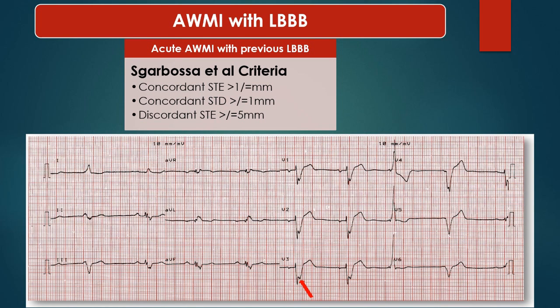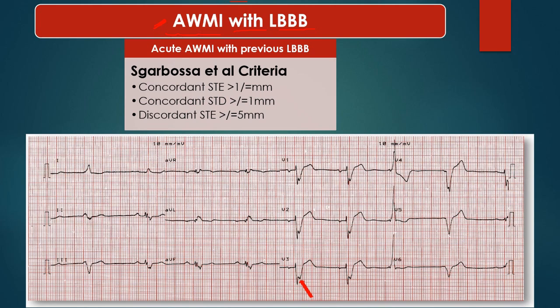Now here comes an important question: how will you diagnose anterior wall MI with left bundle branch block? We know that anterior wall MI is seen in leads V1 to V6, and left bundle branch block is also seen in leads V1 to V6. So if both of these are present together, they will interfere with each other's manifestation on the ECG. So how will we diagnose anterior wall MI with LBBB? Now we will discuss this topic in two subtopics.